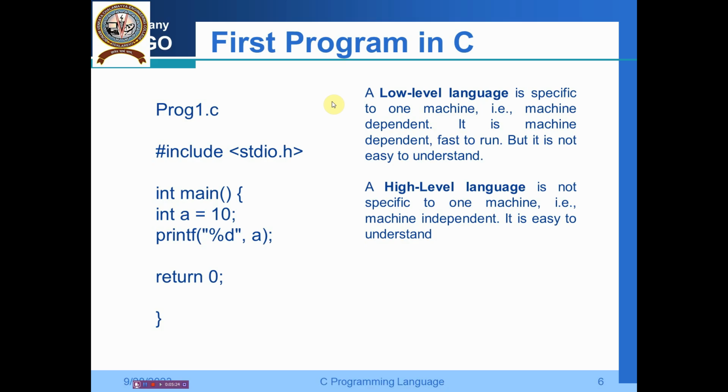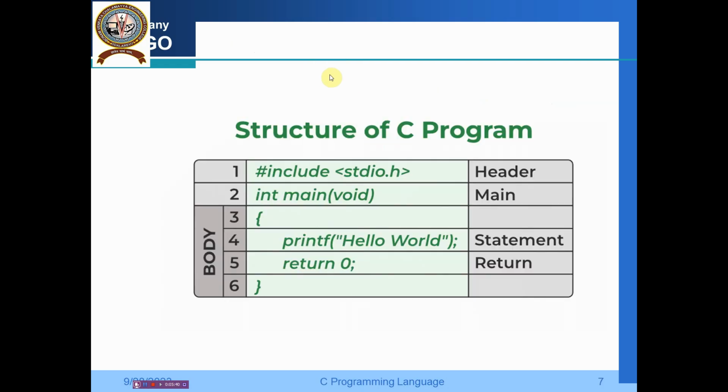Then I want to print up, that is with integer percentage d comma a. Then return 0, that means it has successfully executed. Okay. So this is the thing, how do we understand this program. So let us in general have the structure of the C program.